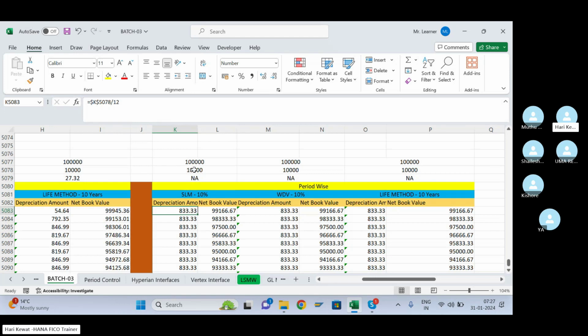I purchased in the January month, so from January to December it is 12 months, so I'll divide the total depreciation by 12 months. If I had purchased this asset in, let's say, the February month, then the total depreciation is divided by 11 months. So however many months I'm going to use in that fiscal year, I have to divide by that month.